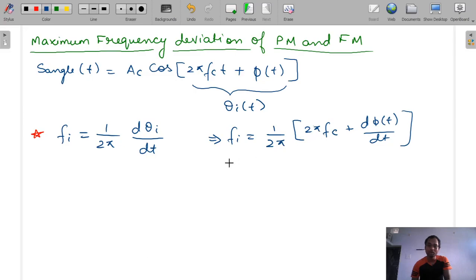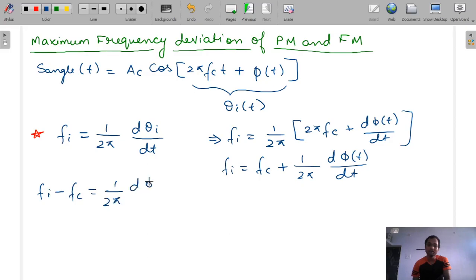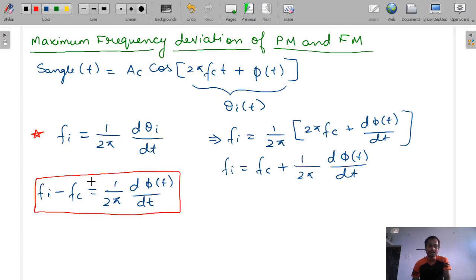So this 2π and 2π will get cancelled. f_i is equal to f_c plus 1 by 2π dφ(t)/dt. Now we will take this f_c term to this side, so we get f_i minus f_c equal to 1 by 2π dφ(t)/dt. Okay, so this is very important, and this f_i minus f_c is only the frequency deviation.